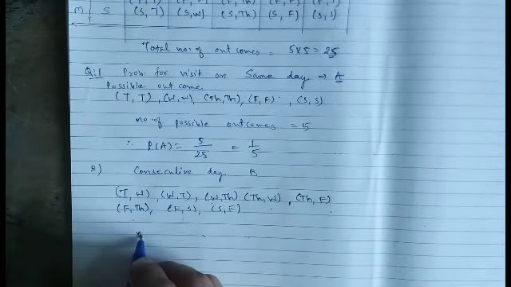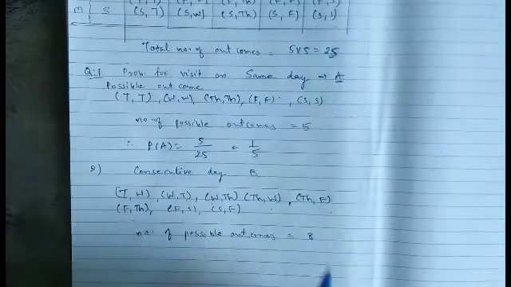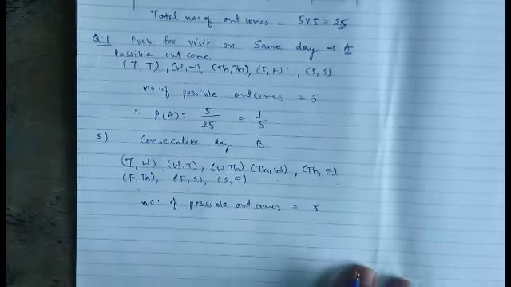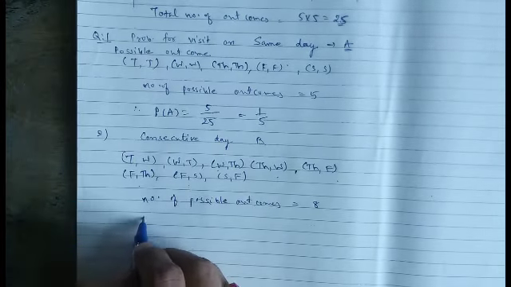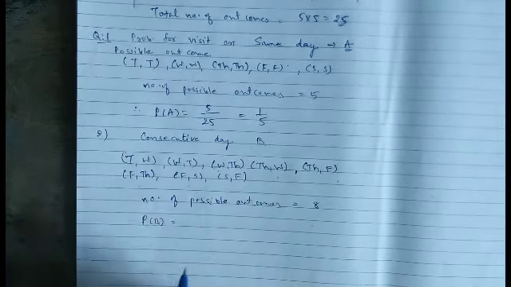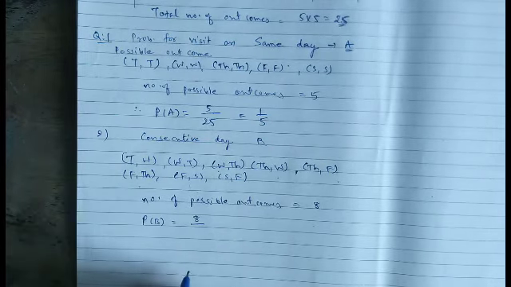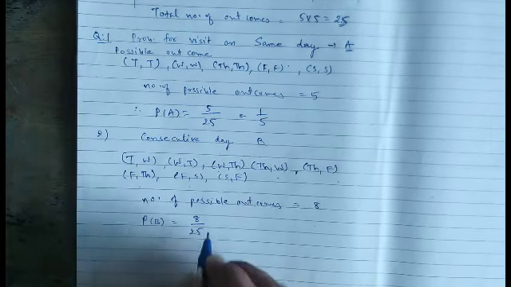So here, number of possible outcomes equal to 8. Therefore, if you want to get the probability for consecutive days, P of B equal to number of possible outcomes 8 and total number of outcomes 25.